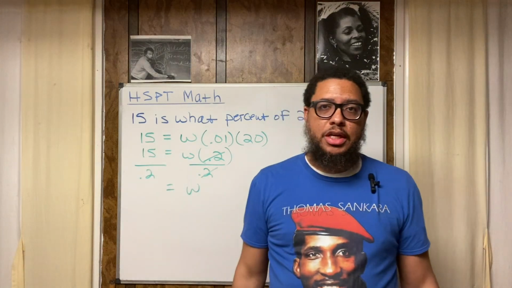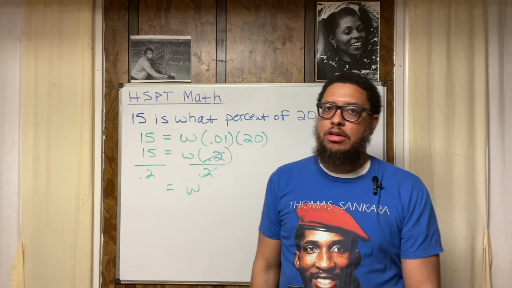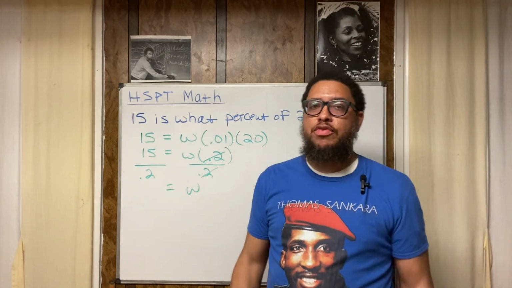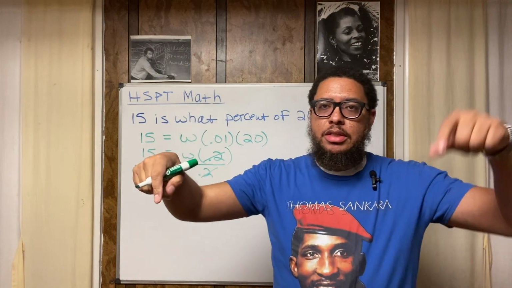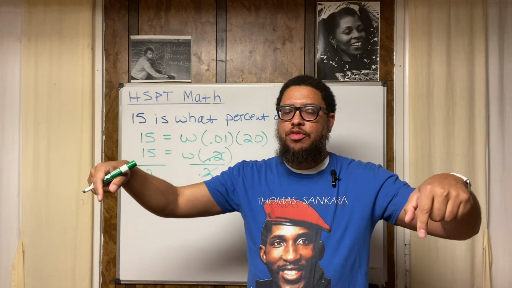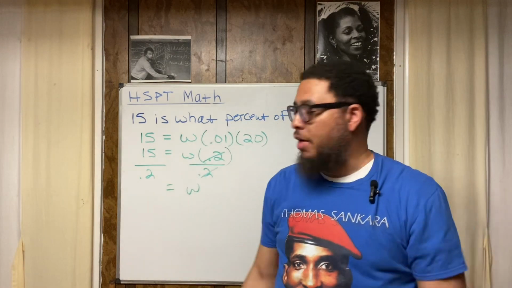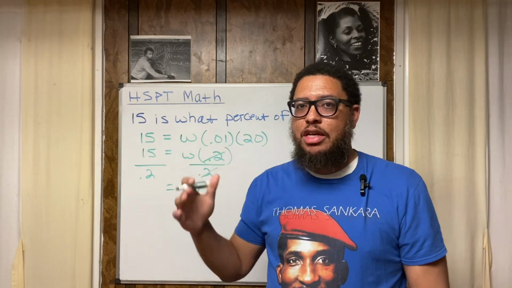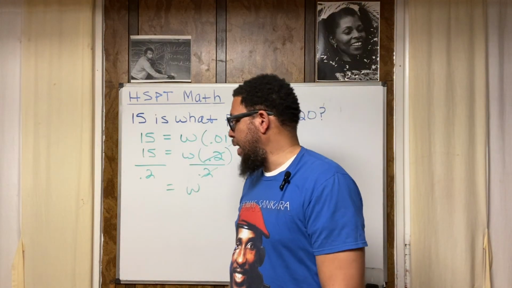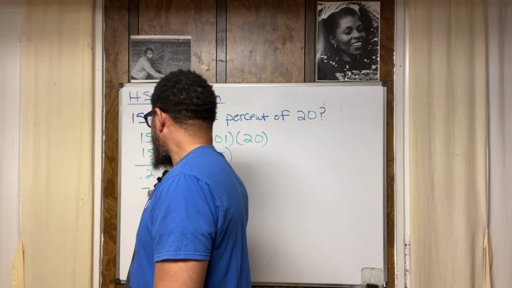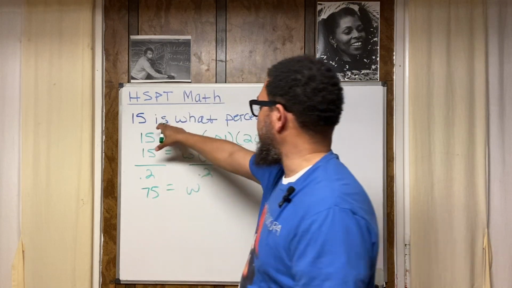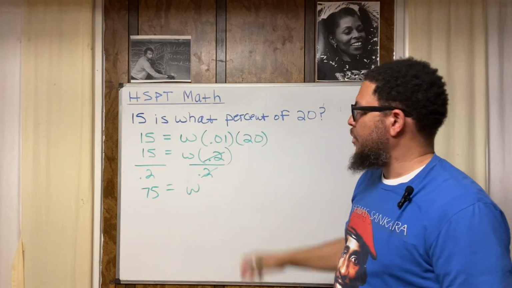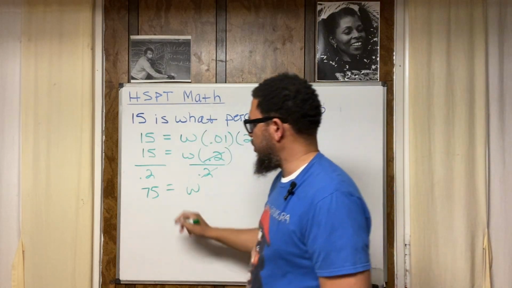And what's 5 times 15? Make sure you know your multiplication facts. 5 times 15 is 75. If you break 15 down into 10 and 5, 10 times 5 is 50. 5 times 5 is 25. 50 plus 25 is 75. So that means that 0.2 can fit into 15 75 times. So that means that the answer to our question is that 15 is 75% of 20.